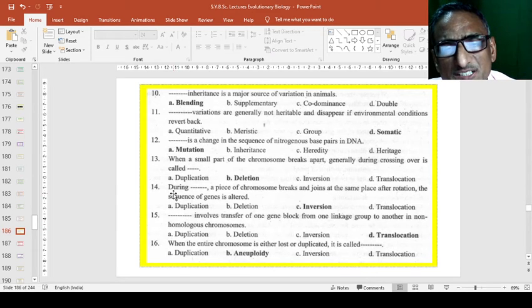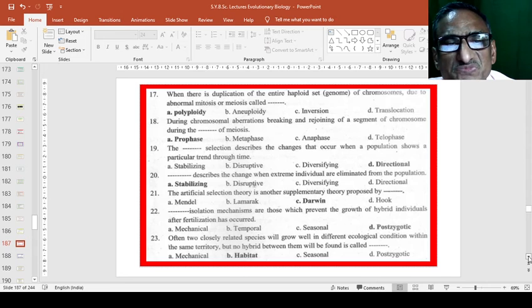One more example: during dash dash inversion, a piece of chromosome breaks and joins at the same place after rotation. The sequence of genes is altered. So inversion and deletion are the chromosomal aberrations that we have already seen in lecture 10. Chromosomal aberration includes deletion, inversion, translocation, etc. Duplication is one of them. So these are the objectives. Maximum objectives are given here for your better understanding.